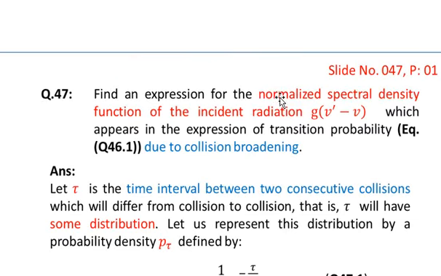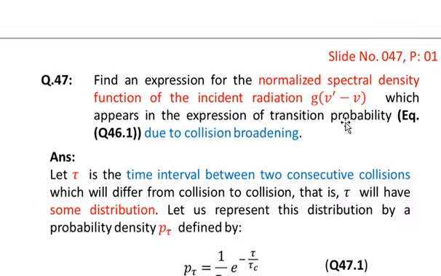Question: find an expression for the normalized spectral density function of the incident radiation represented by g of nu prime minus nu, which appears in the expression of transition probability in equation number 46.1 due to collision broadening. So here we have to find the expression for g of nu prime minus nu, which is the normalized spectral density for the incident radiation.